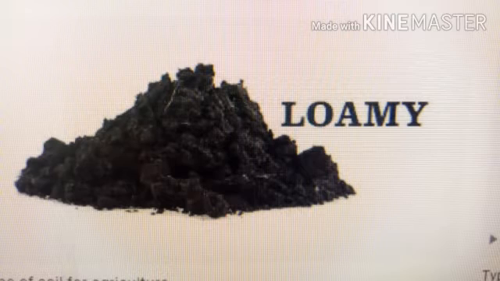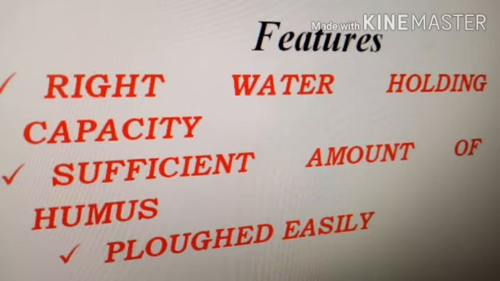Loamy soil has the right water holding capacity necessary for the growth of plants due to the presence of clay, the smaller particles in it. Loamy soils contain a sufficient amount of humus to provide necessary nutrients for the growing plants. Loamy soil can be plowed easily in the crop field.